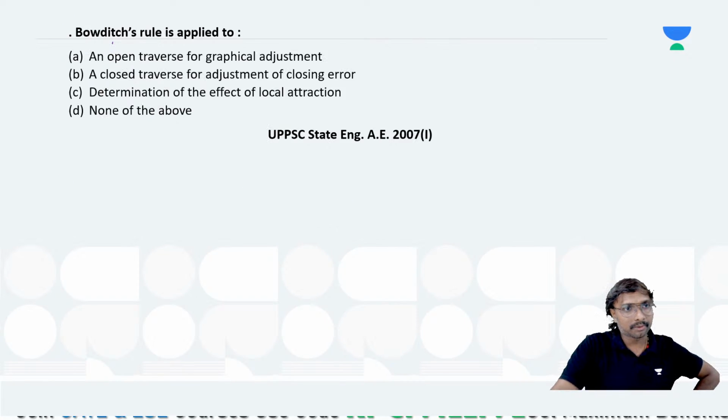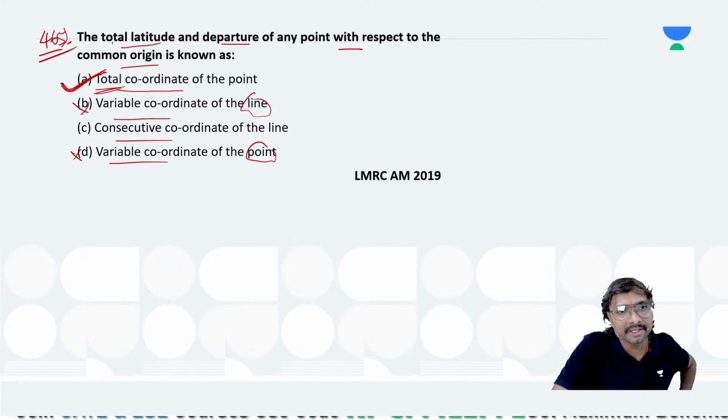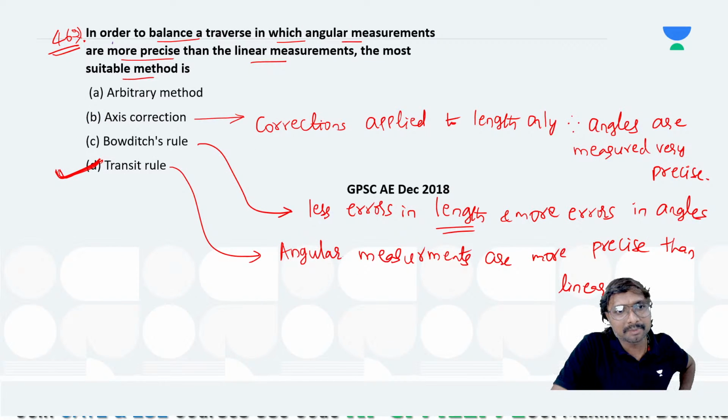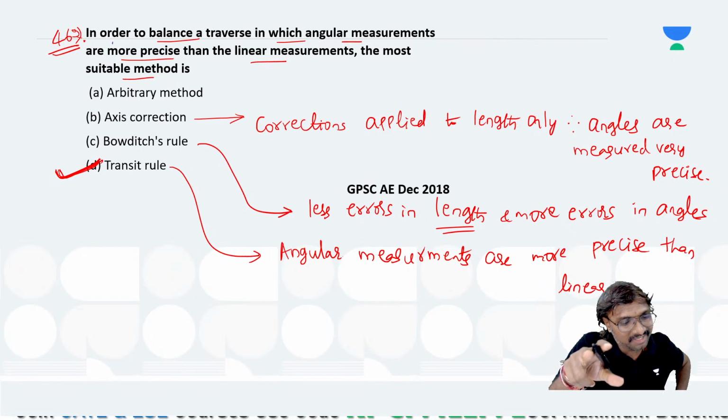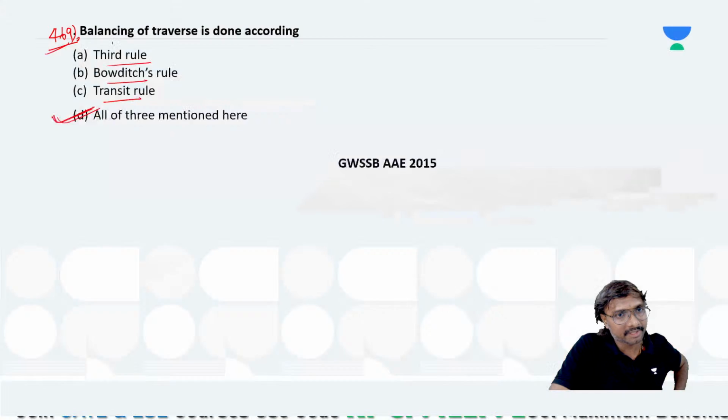Now, 471. Already I have mentioned the differences. Anjaneyulu, I think you were not there in that class. I have explained the basic differences between these methods: axis correction, Bowditch's rule, transit rule. Just go back to this class and you'll understand a little bit. Already I have explained what the basic difference between them is. Did you attend the class or not? Check the class, then you will understand.